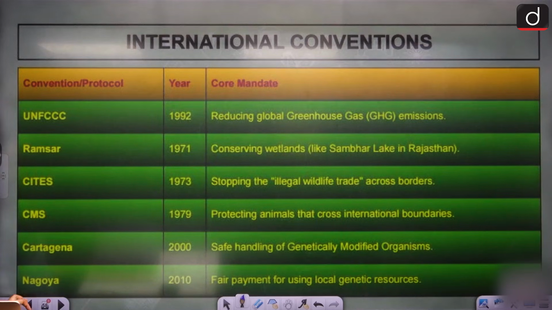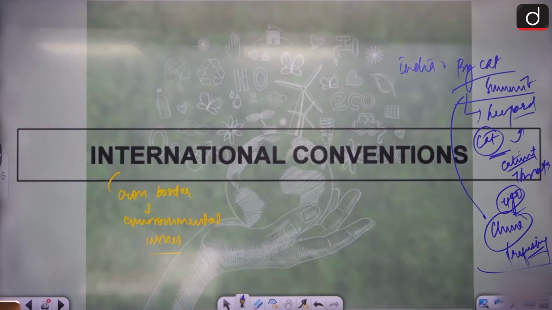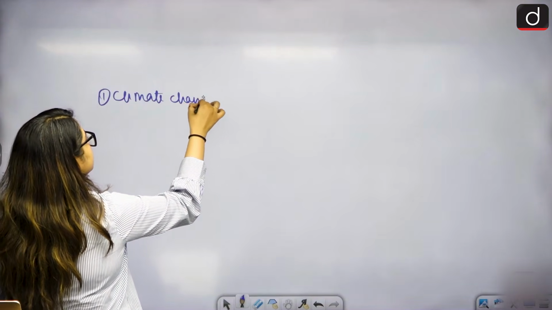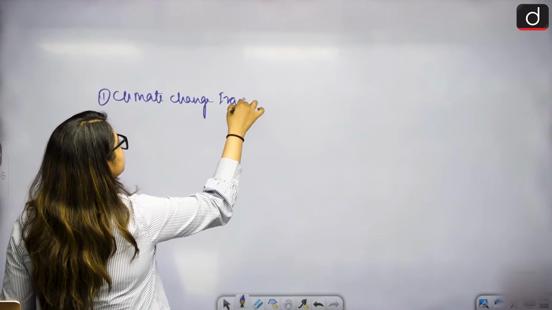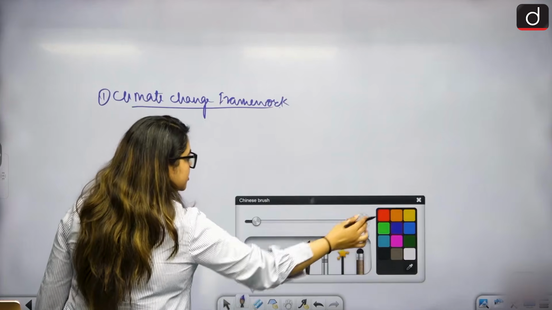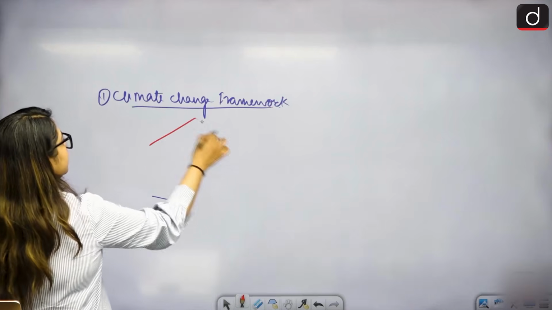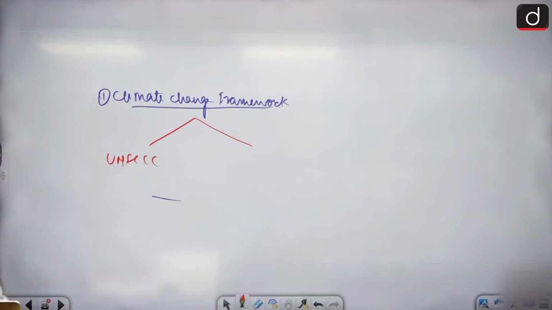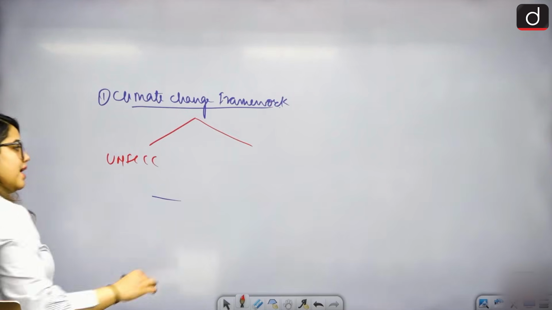All right. So we'll come to that. Number one, we have the climate change framework. For the climate change framework, what kind of bodies are working? We have two bodies, UNFCCC and IPCC. Do we know UNFCCC and IPCC?